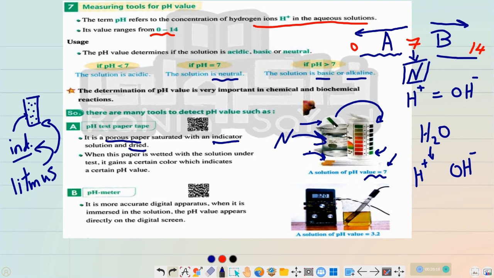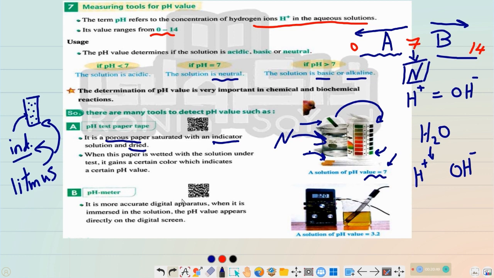Here it became green. We have a reference table. We can use it to understand the color. This color tells us that the pH here is 7. And as we know, when the pH is 7, this medium is neutral.